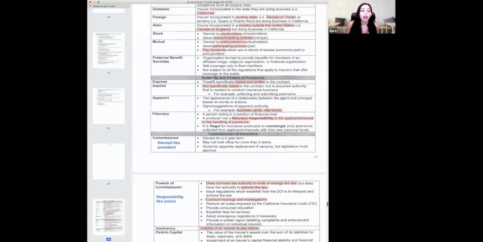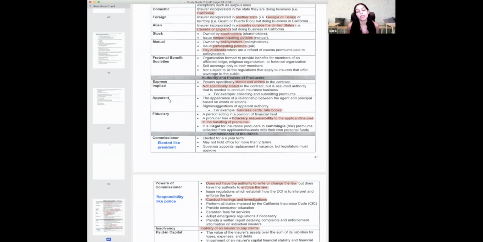Authority and powers of producers. Express is something written that you can see, like if I wrote my name on a paper, you can read it, it's right there. Implied is something that's not specifically stated. Like if I was on the phone with someone late at night and I said, man, I'm so tired. I'm not specifically saying I want to hang up, but I'm implying it.